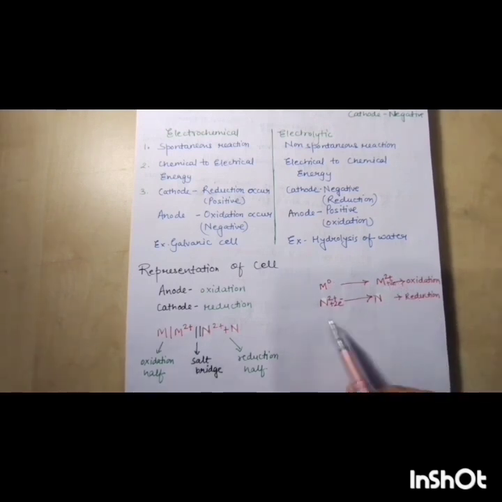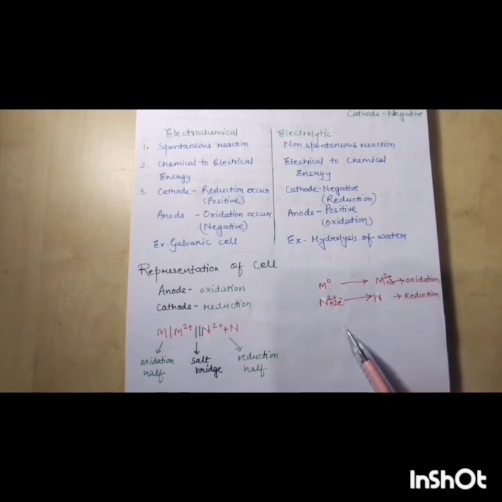And in reduction, there is gain of electron: N2 positive gains 2 electrons to form N. That is the reduction reaction.